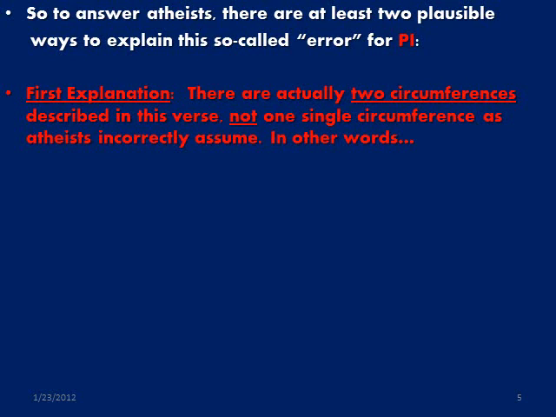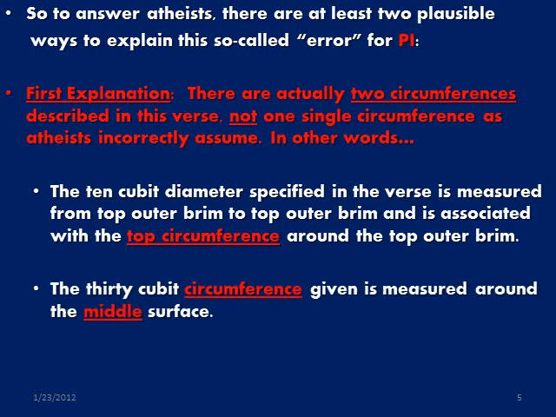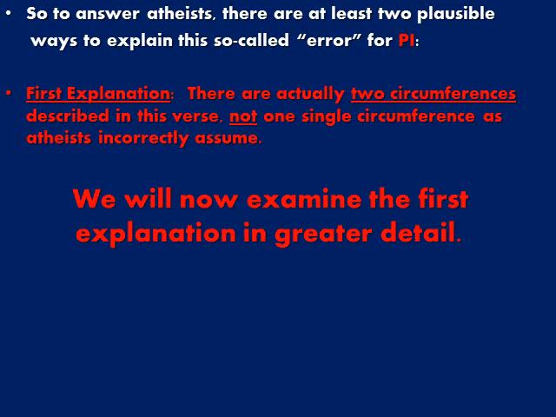The first explanation is there are actually 2 circumferences described in this verse, not one single circumference as atheists incorrectly assume. In other words, the 10-cubit diameter specified in the verse is measured from top outer brim to top outer brim and is associated with the top circumference around the top outer brim. And the 30-cubit circumference given is measured around the middle surface. The second explanation is the given numbers are only approximations. We'll now examine the first explanation in greater detail.